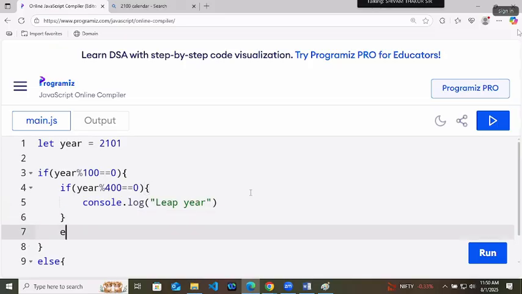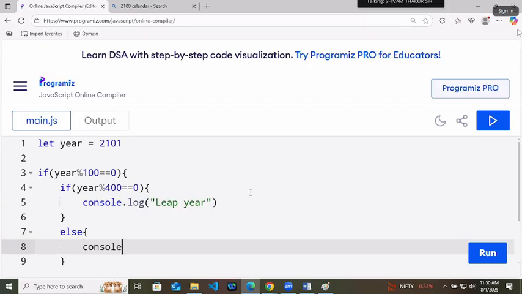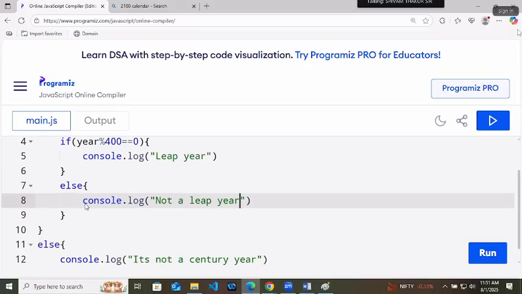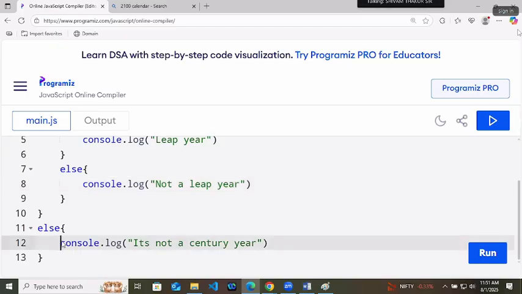If it is not divisible by 400, then else console.log not a leap year. So inside if there is one more if, then else. Now come back to else.